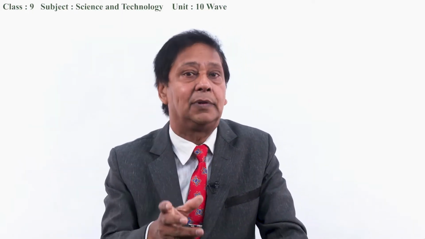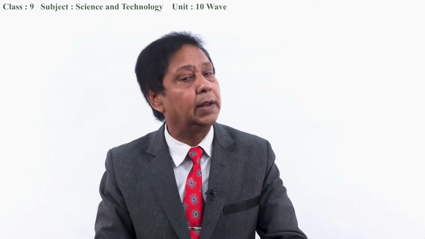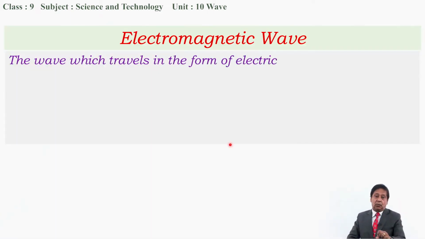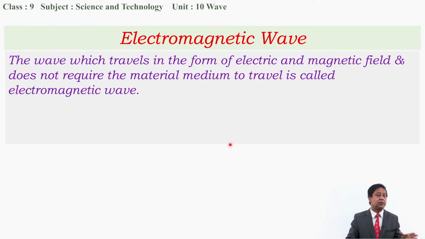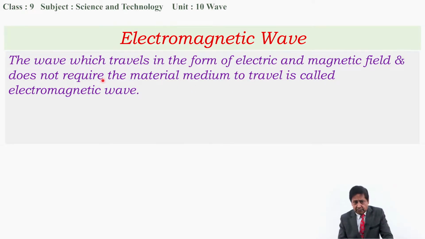Now, I want to talk about the second type of wave, which does not require any material medium to travel. What is this? Electromagnetic wave, as I mentioned previously. What is it? The wave which travels in the form of electric and magnetic field and does not require a material medium to travel is called electromagnetic wave. Look at this carefully: the wave which travels in the form of electric and magnetic field.